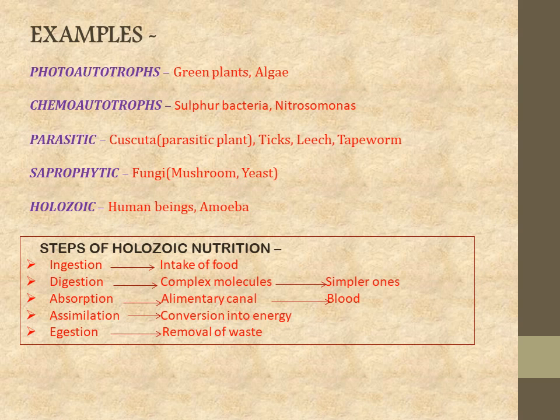Then these are the steps of holozoic nutrition. There are 5 steps: ingestion, digestion, absorption, assimilation and egestion. In ingestion, it is intake of food. Then in digestion, complex molecules are converted into simple ones. Then in absorption, the food that is present in the animal alimentary canal is transformed into blood. And then if it is converted into energy, it is assimilation, and when the waste is removed out, it is egestion.